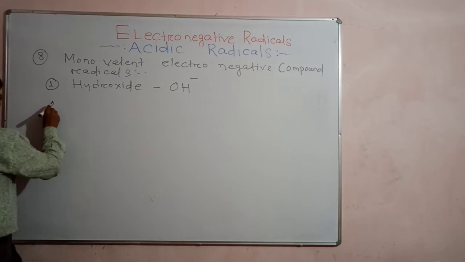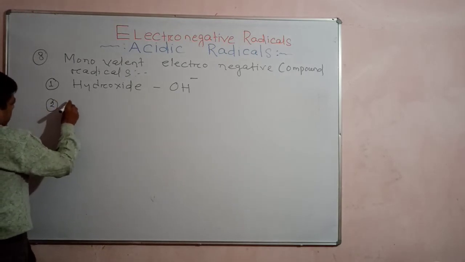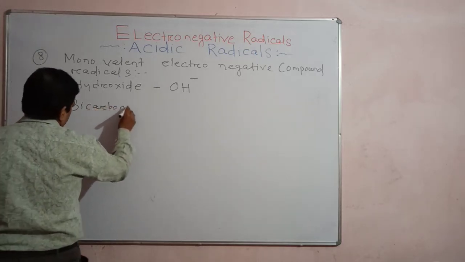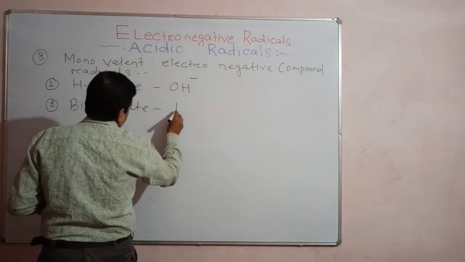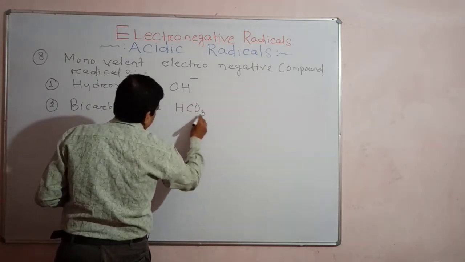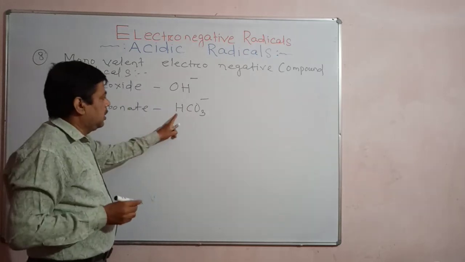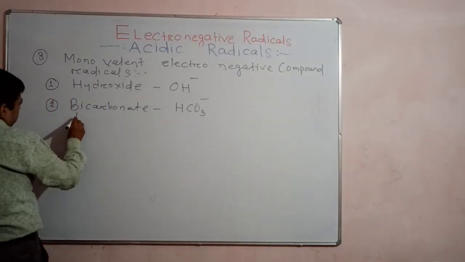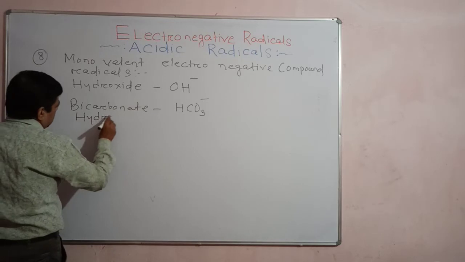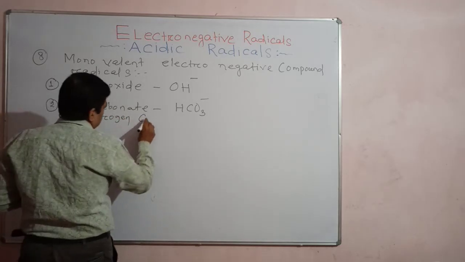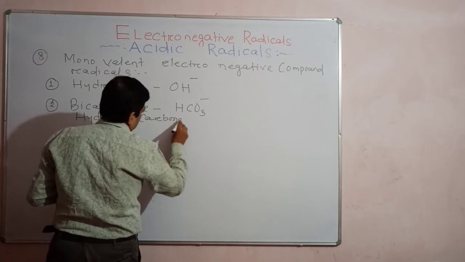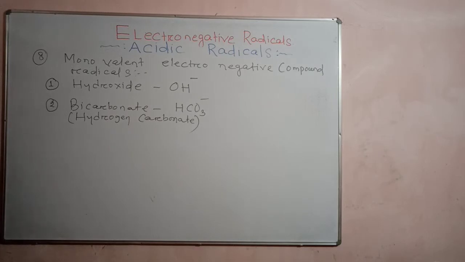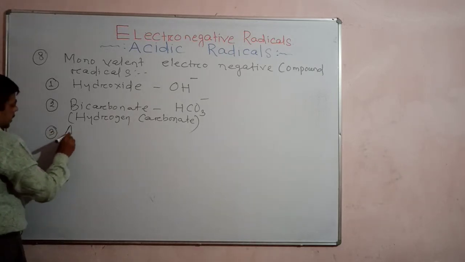Second one is hydrogen carbonate, or bicarbonate. Bicarbonate is HCO3 minus. It consists of 1 atom of hydrogen, 1 atom of carbon and 3 atoms of oxygen. This is also known as hydrogen carbonate. So this is an example of a compound radical, right? Understand? Third, next point, acetate ion.